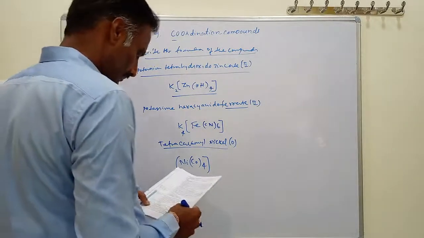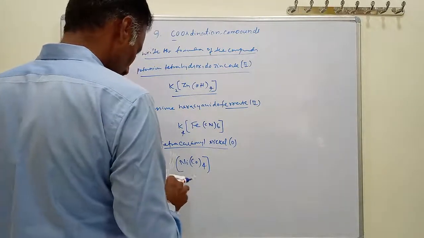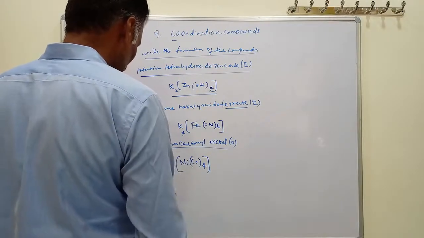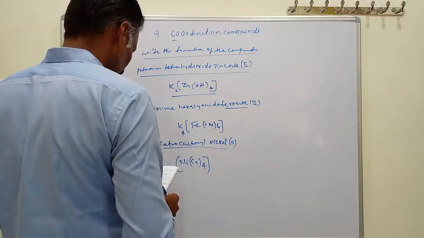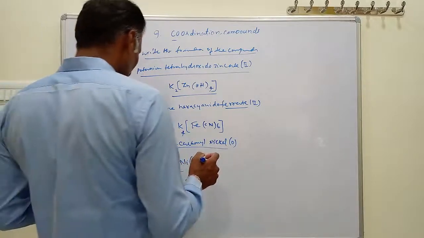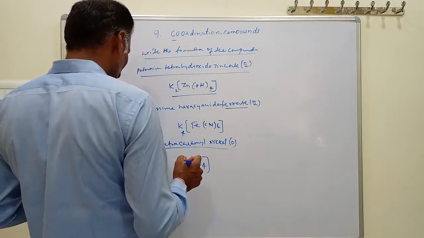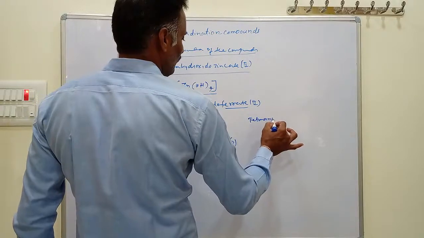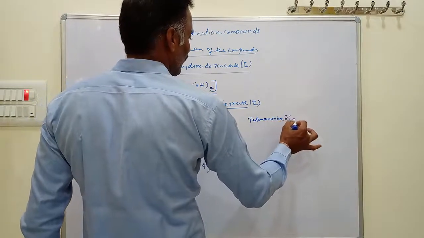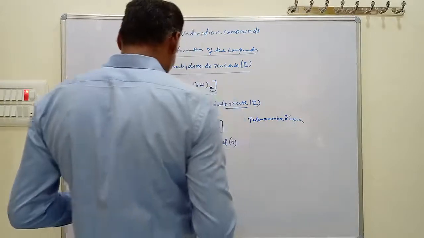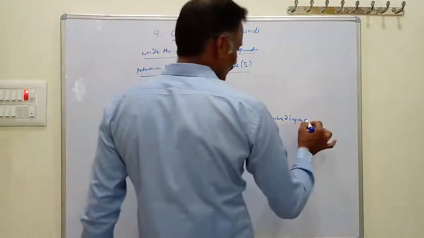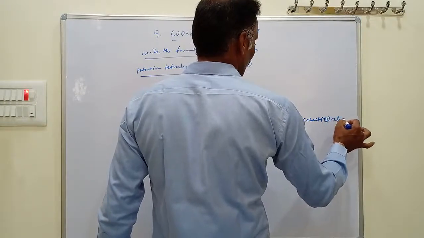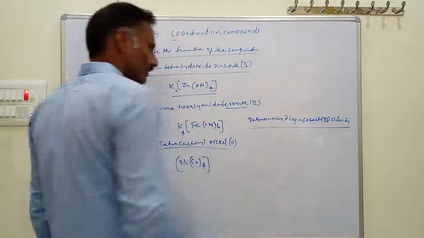Next, similarly, you also write down the formulas of the compounds by giving IUPAC names. Okay, then tetraamine diaqua cobalt third chloride. Tetraamine, diaqua, cobalt third chloride. This is the IUPAC name of the compound.